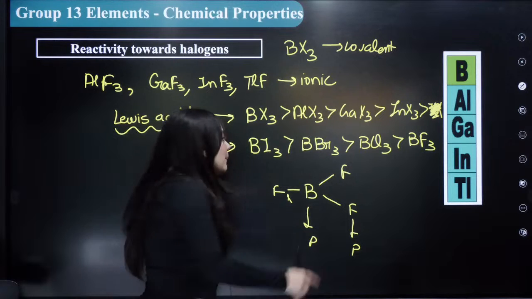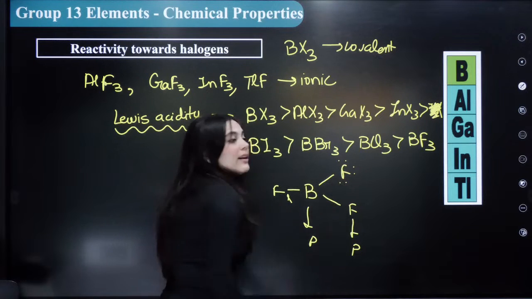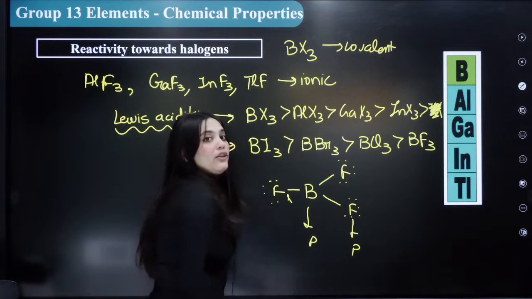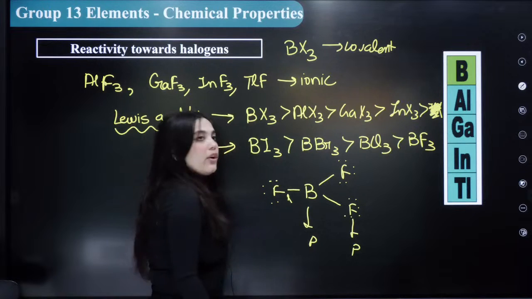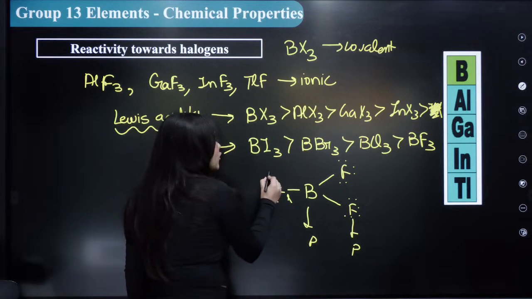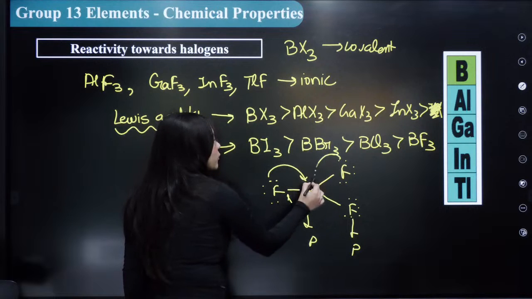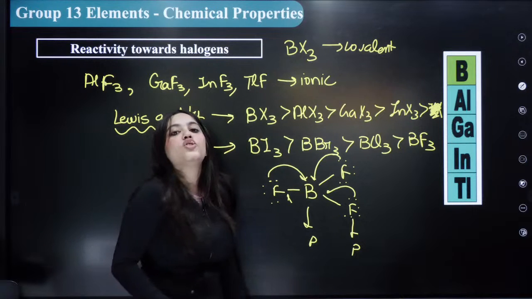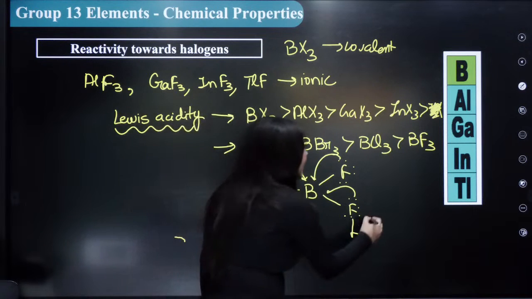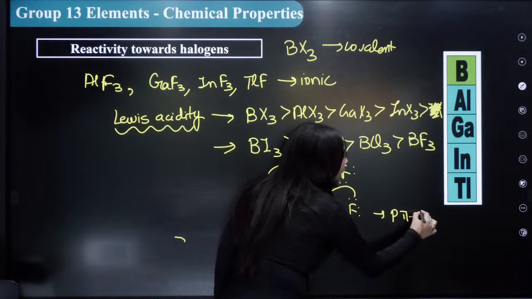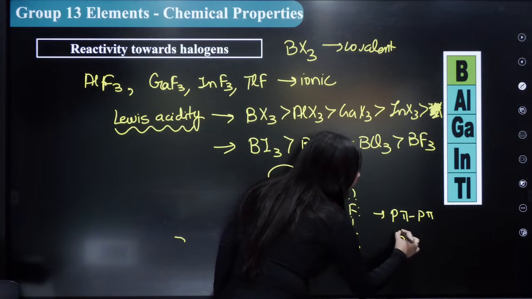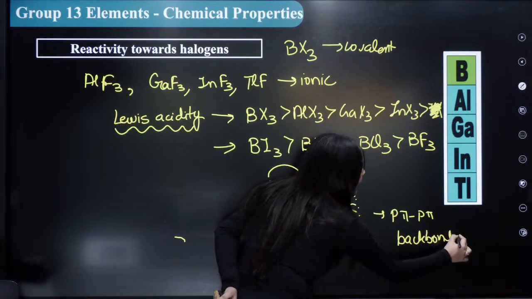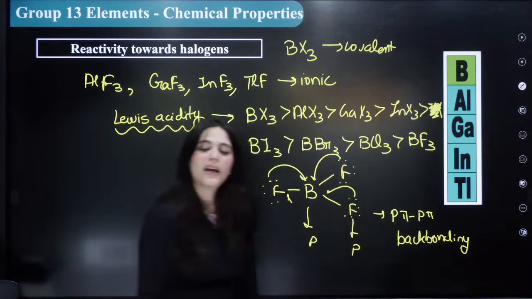Hence, what can happen? Because fluorine is electron rich, right? The fluorine atom has so many valence electrons. It is actually an electron rich element. What it can do is back bonding with boron. It is doing back bonding with boron and hence giving electrons to boron. है ना? So what is happening here? P pi, back bonding. P pi back bonding is actually happening in the BF3 molecule.